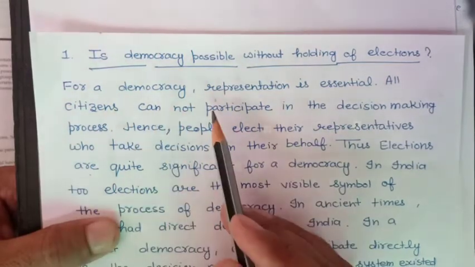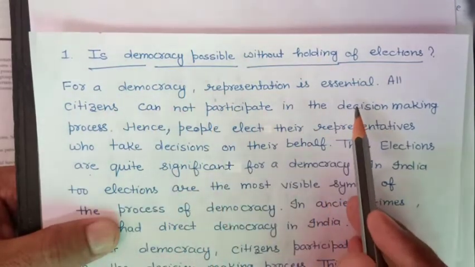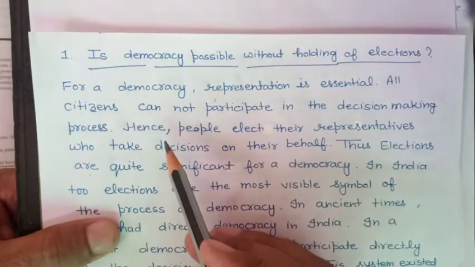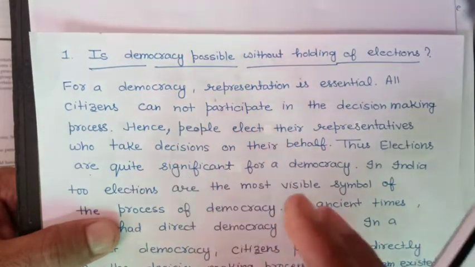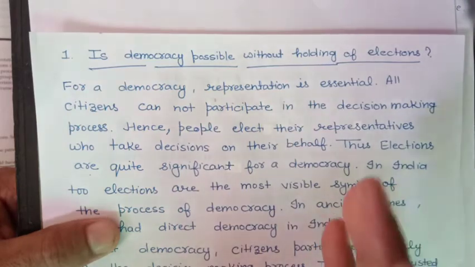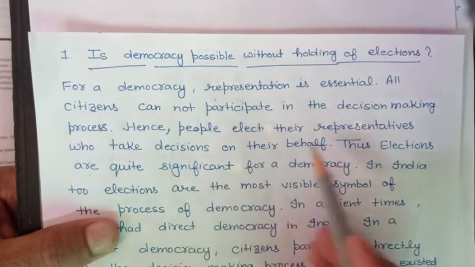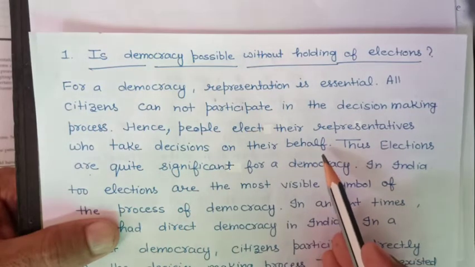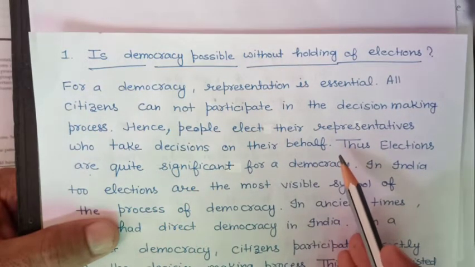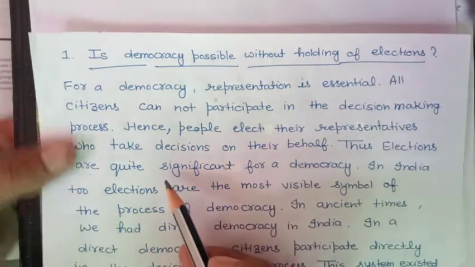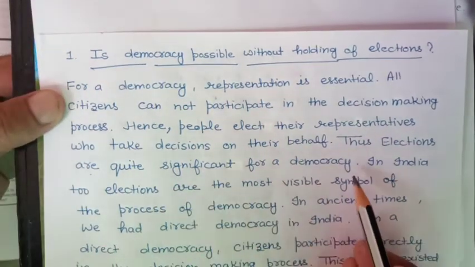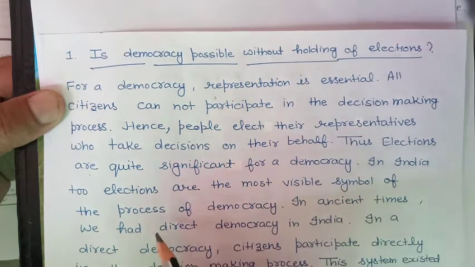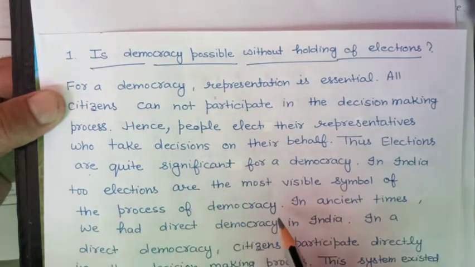For a democracy, representation is essential. All citizens cannot participate in the decision making process. Why? Because of a large population. Hence people elect their representatives who take decisions on their behalf. This is representative democracy. Thus elections are quite significant for a democracy. In India too, elections are the most visible symbol of the process of democracy.